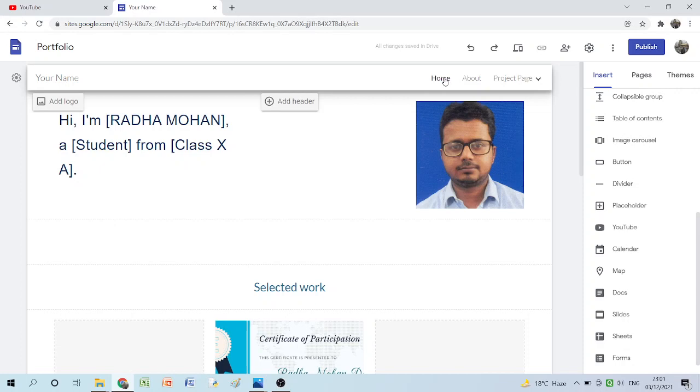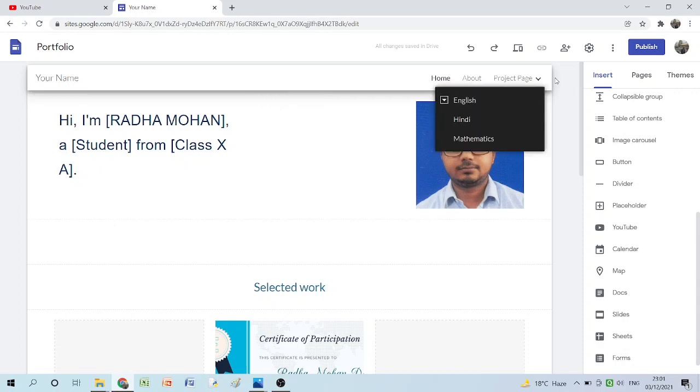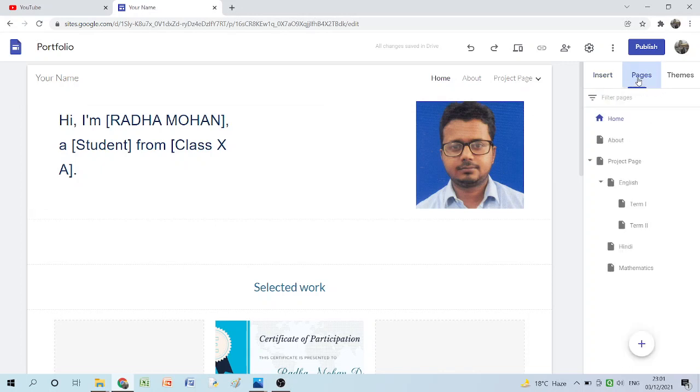But before you publish, make it a point that please insert all the pages that you need to have in your portfolio, because after publishing you can't insert any pages.